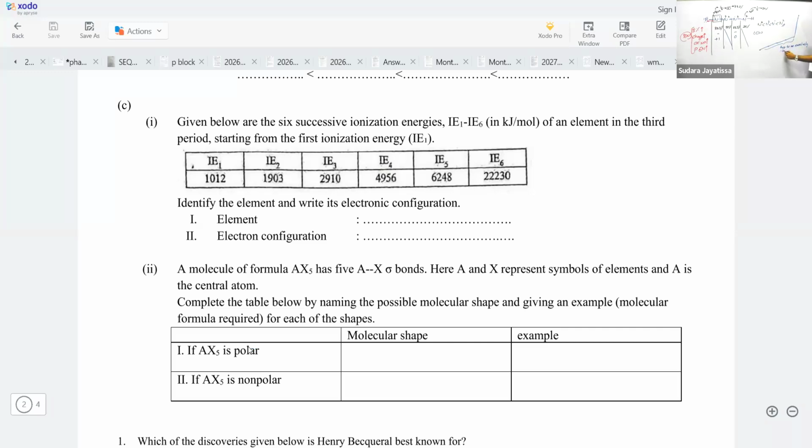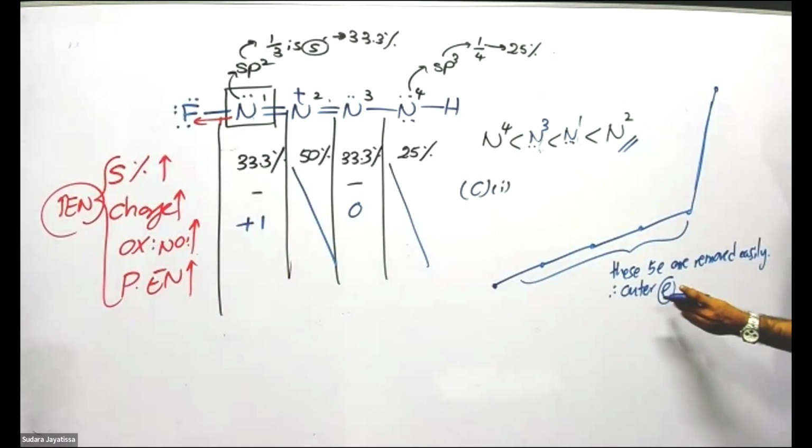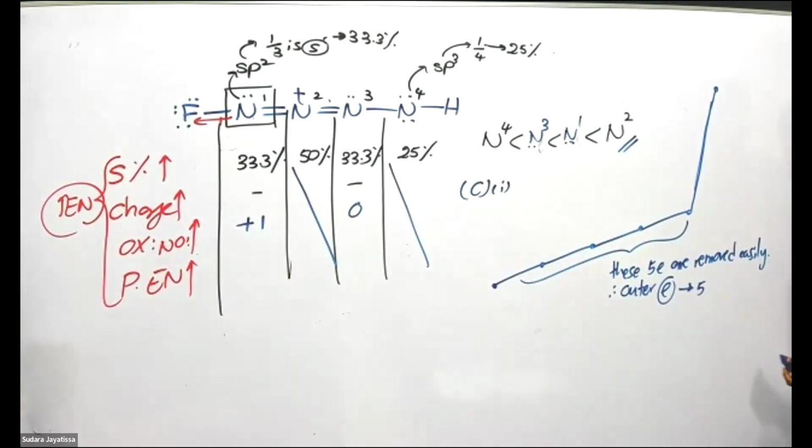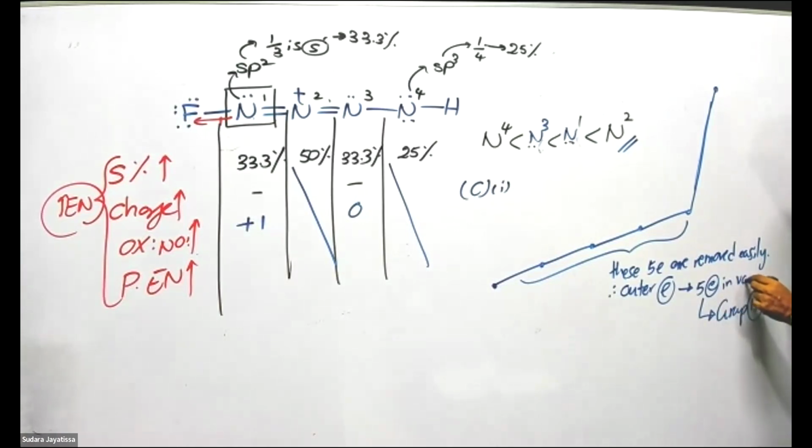These are the outer electrons, no? So how many electrons are there in the outer energy level? 5 electrons in the outer energy level. So it should belong to group 15, because there are 5 electrons in the valence shell.